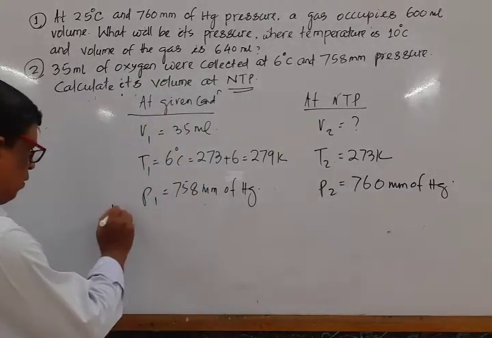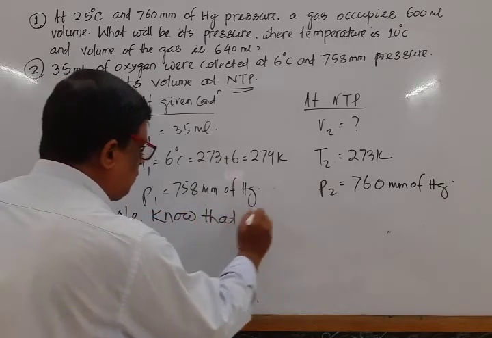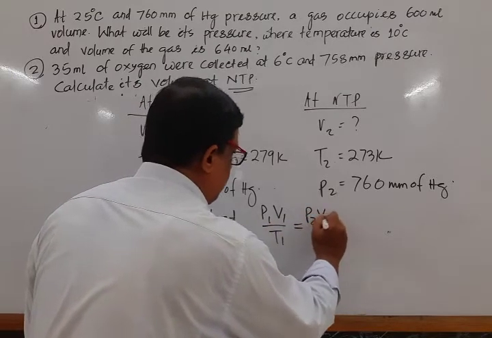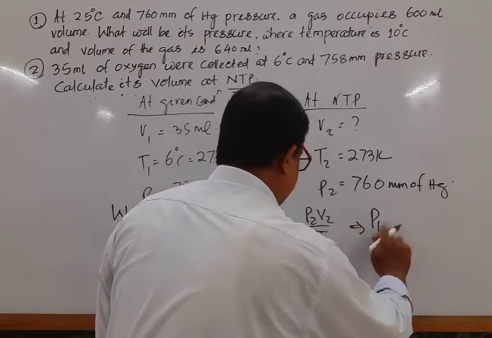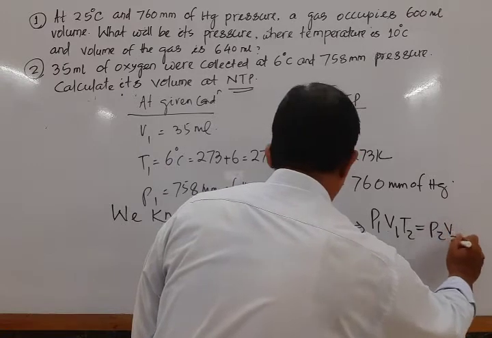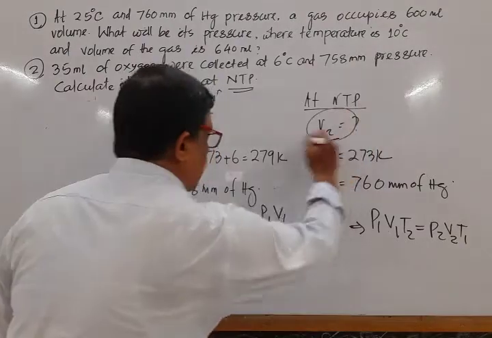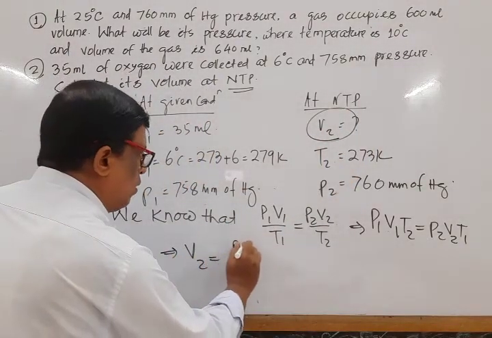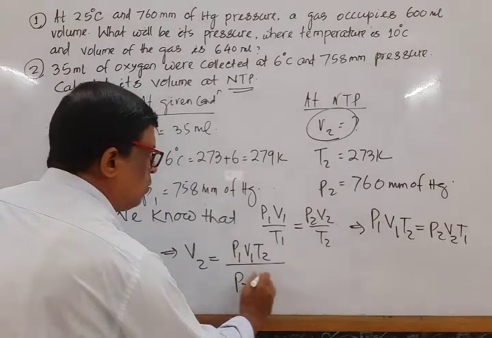We know that P1 V1 by T1 is equal to P2 V2 by T2, or cross multiplication, P1 V1 T2 is equal to P2 V2 T1. Our aim is to find out V2. So V2 is equal to P1 V1 T2 divided by P2 T1.